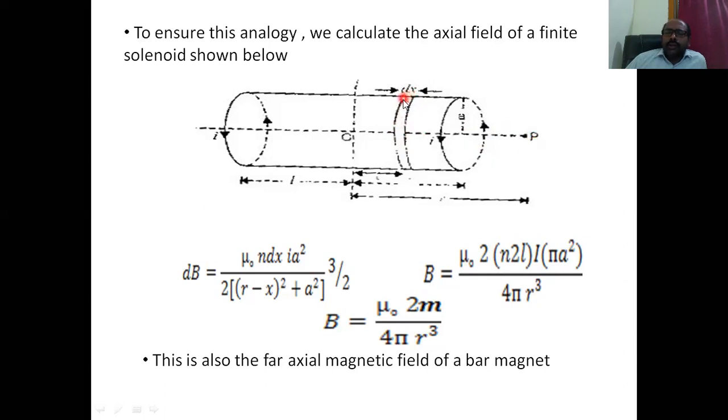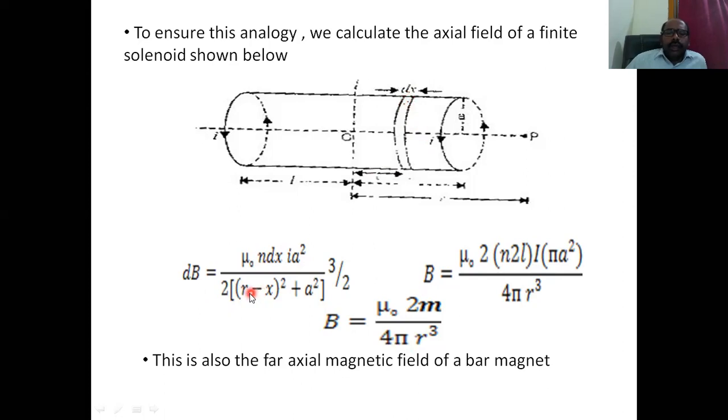We are considering a small segment of solenoid, which is equivalent to a circular loop carrying a current I. Therefore, in this dx width there are n dx turns, and each turn has a current I. Therefore we write n dx into I, the total number of turns into I in this considered width.